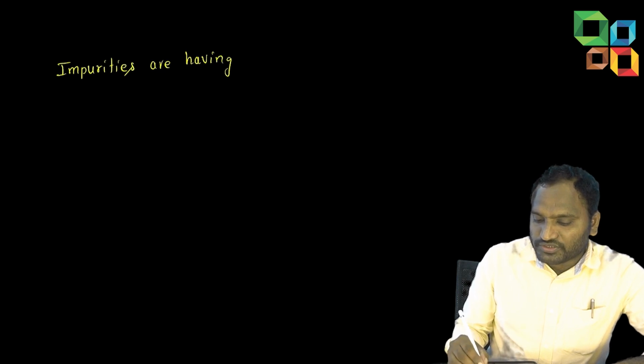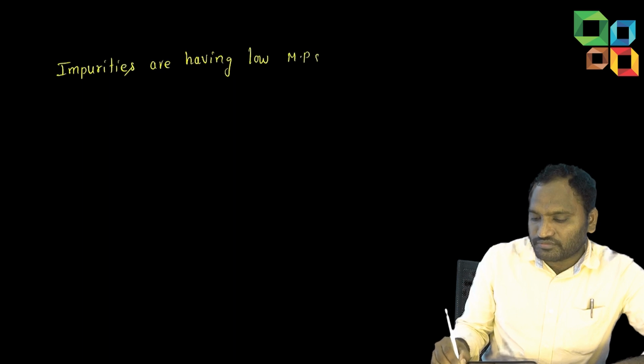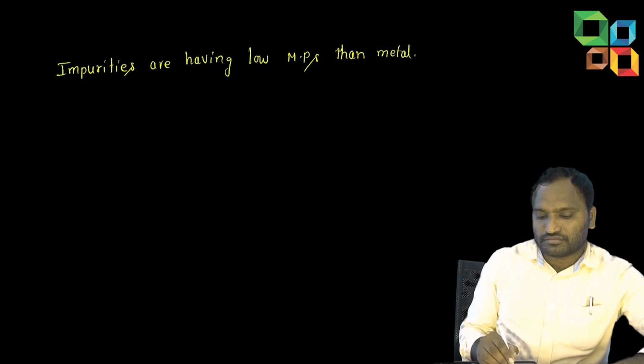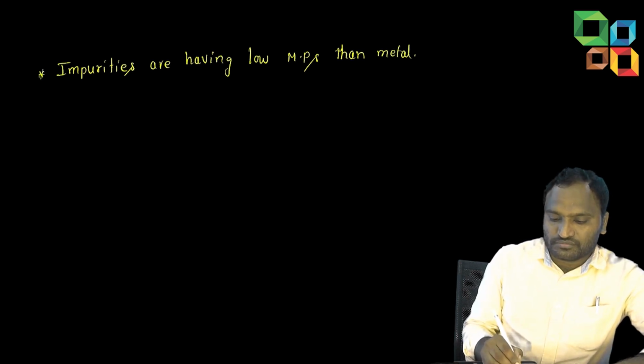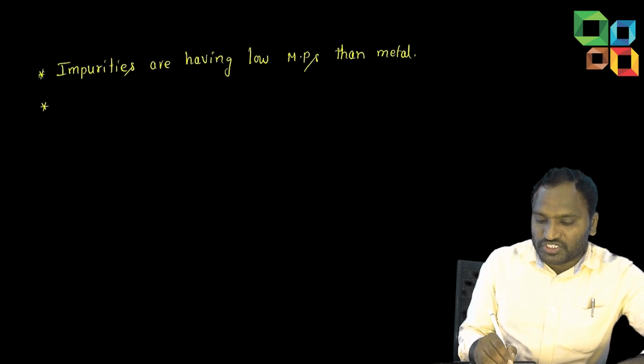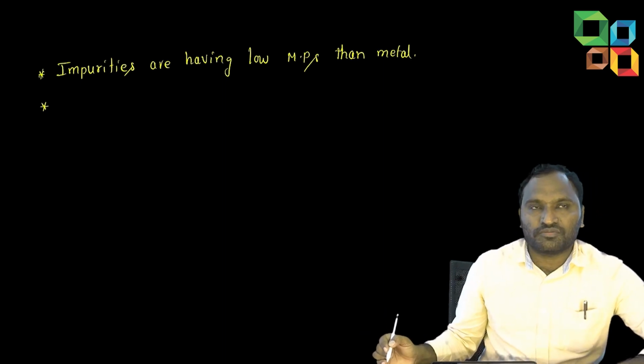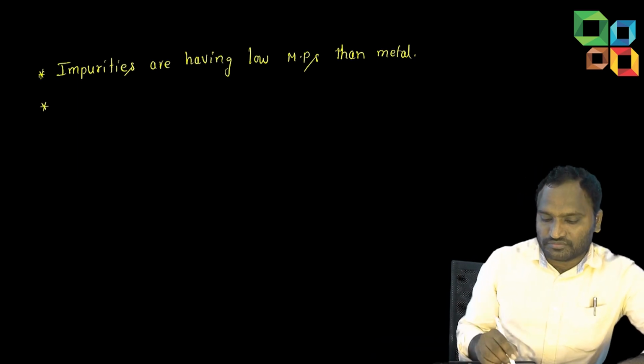Here, impurities have low melting points than the metal's melting point. So impurities melt and move to another end. The metal crystallizes at that position only.